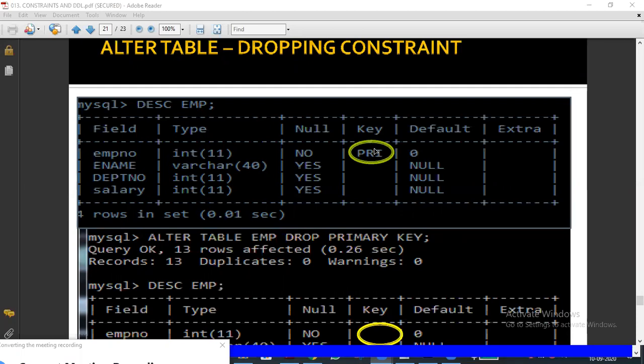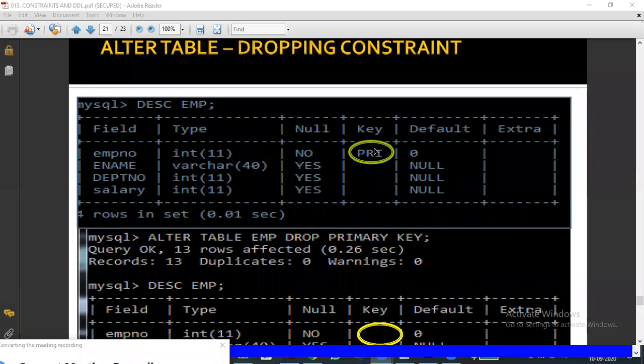This might be useful. It won't affect the database, because except the primary key it will allow duplicate entries, but we can remove the constraint and again we can set the limit also. For example, the school has decided the minimum they have to pay is 10,000, so we have set the constraint greater than or equal to 10,000.